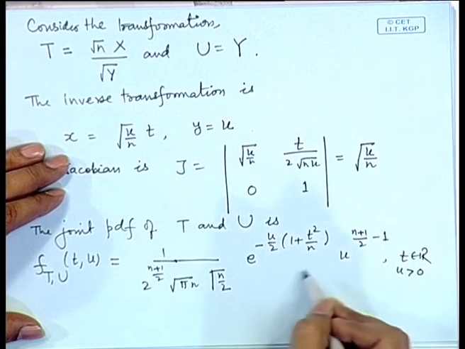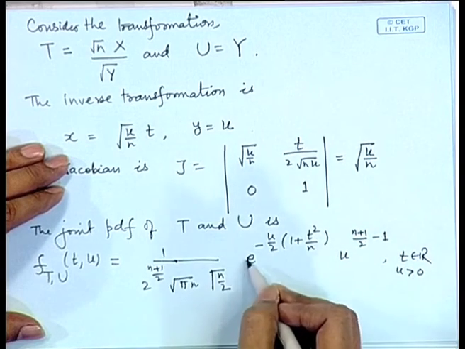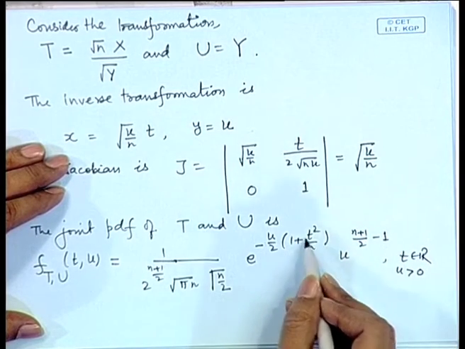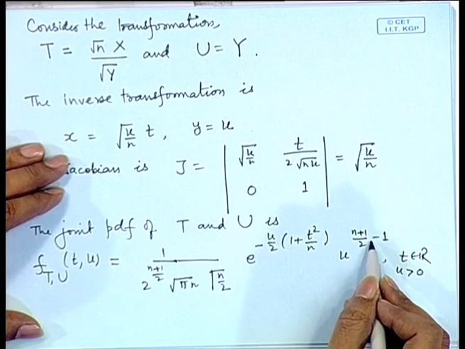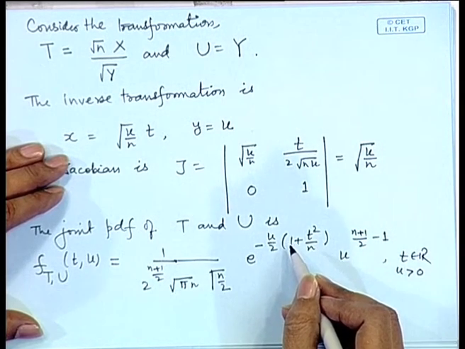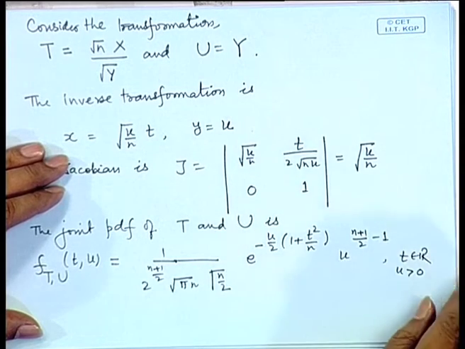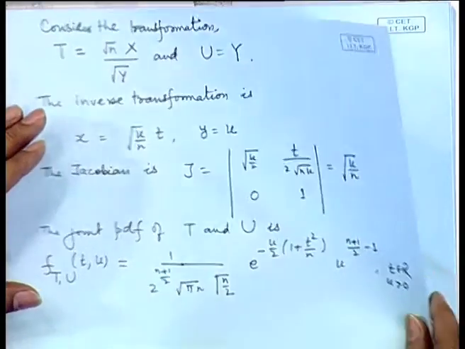So, if you integrate with respect to u from 0 to infinity, you observe this term, it is e to the power minus u into something and then u to the power some power, which is of the nature of a gamma integral or a gamma function. So, it can be easily evaluated, and we get